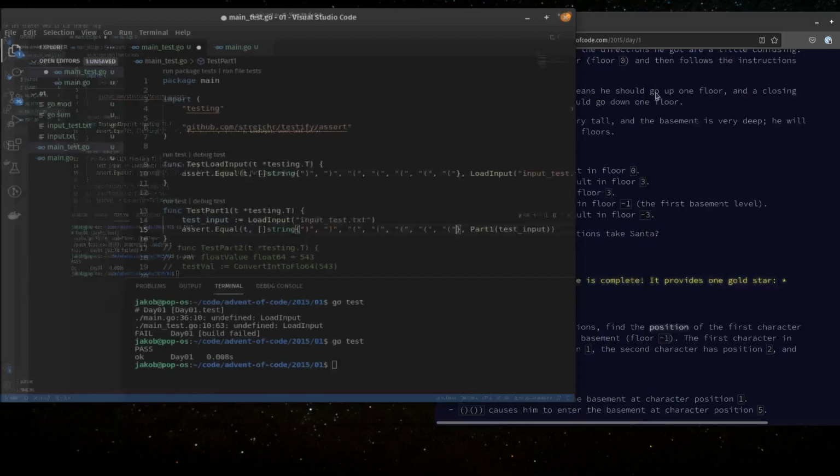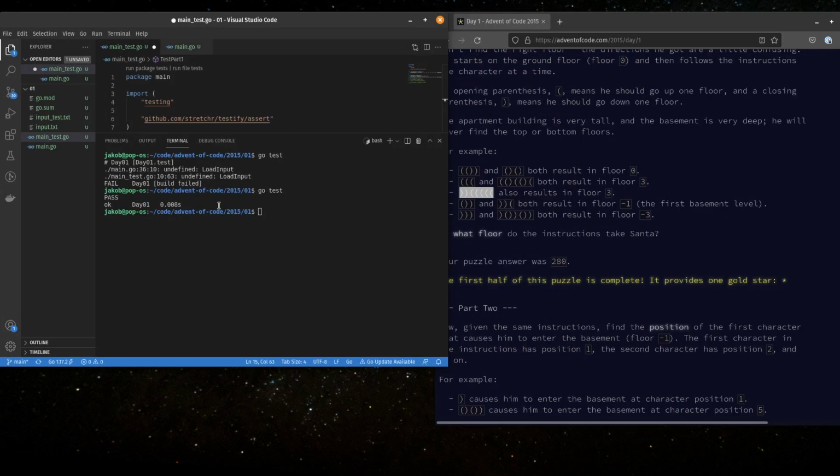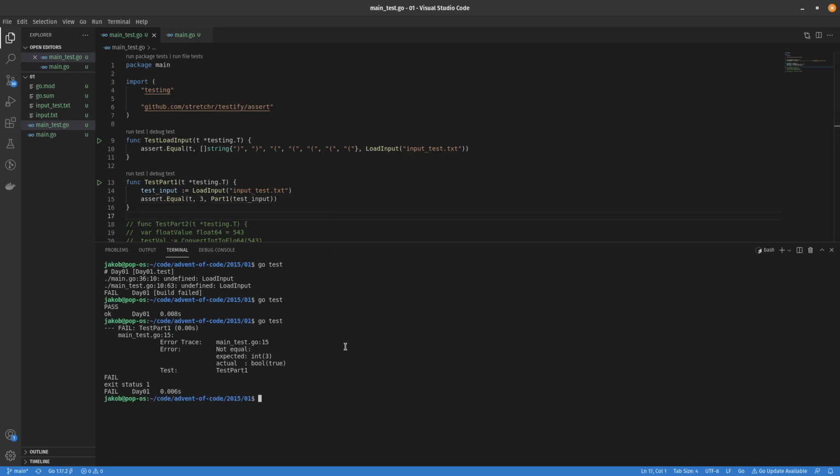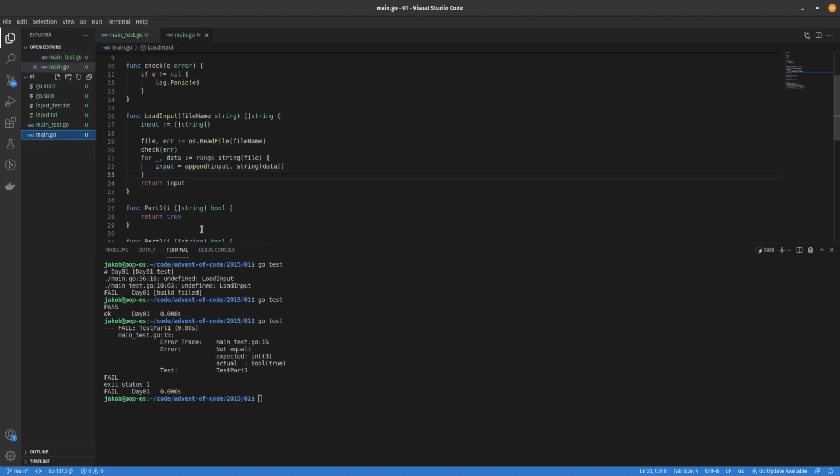Okay, and what do we want out of it? So if you'll recall, they gave us what the output should be, which is 3, right? So we want the output to be what floor we're going to end up on, which is 3. Okay, so let's run that test, and it's going to say fail. All right, why would it fail? Because we haven't done anything yet over here.